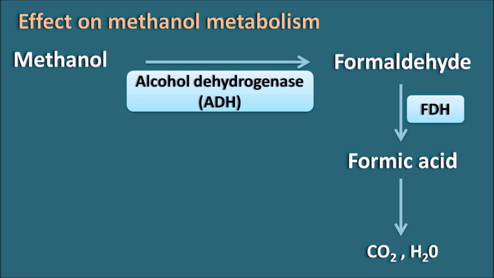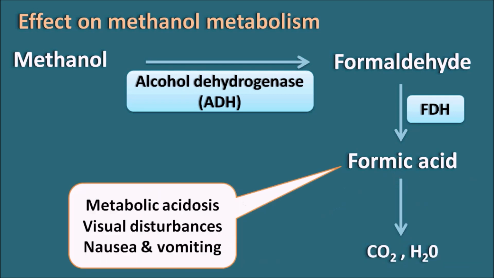When methanol is consumed at a toxic level, it is converted into formic acid, so formic acid levels accumulate within the body. This formic acid results in metabolic acidosis, and this metabolic acidosis may lead to visual disturbances, nausea and vomiting, and even seizures and coma in the patient. So in order to inhibit the toxic symptoms of methanol, the conversion of methanol to formic acid should be inhibited. This is carried out by fomepizole.